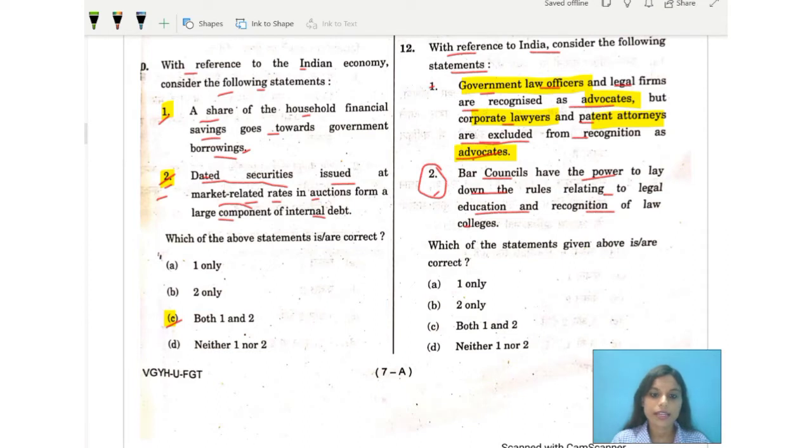Why did I say it's correct? It's because bar councils have the powers to lay down the rules relating to legal education and, of course, the recognition of law colleges. So this one is correct. We are going with option B as the correct one because only number 2 is correct. Let's move over to the discussion of the next question, question number 13 for today's class.